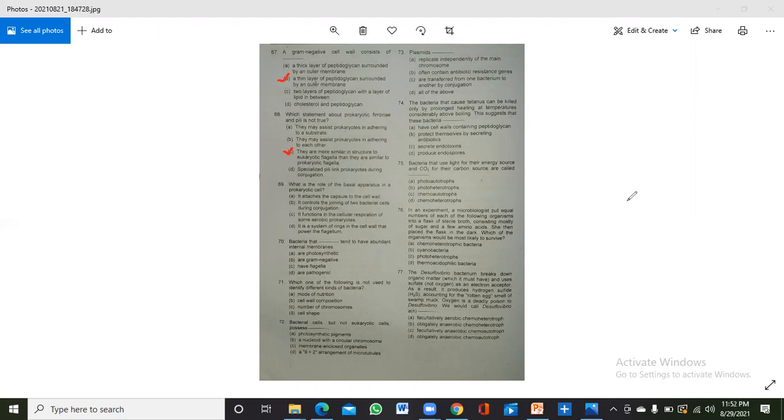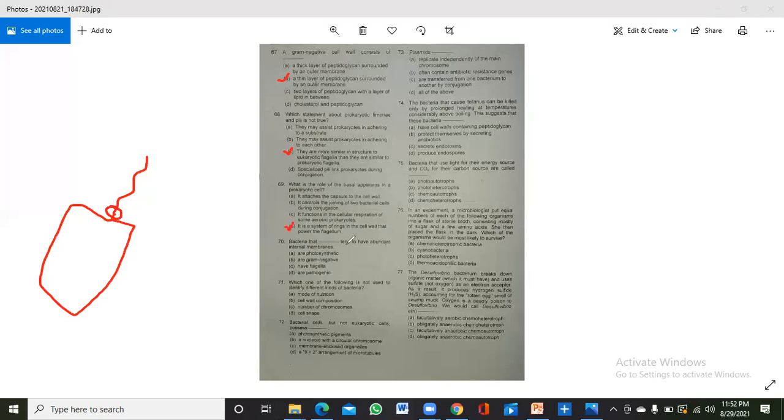Okay. So if we proceed further, 69th is, what is the role of the basal apparatus in a prokaryotic cell? So for example, this is a flagellum. So here there is a basal apparatus. Okay, and now this is the bacterium. So what is the function of the basal apparatus? It controls its function in the cell. It is a system of rings in the cell wall that power the flagellum. Okay, this is the correct answer.